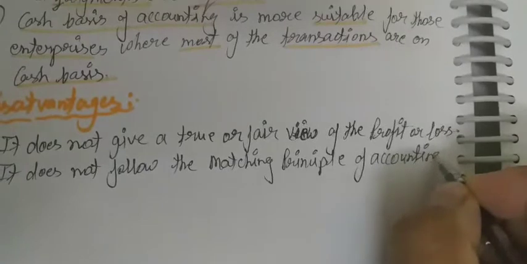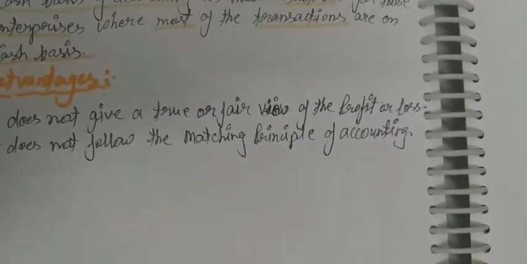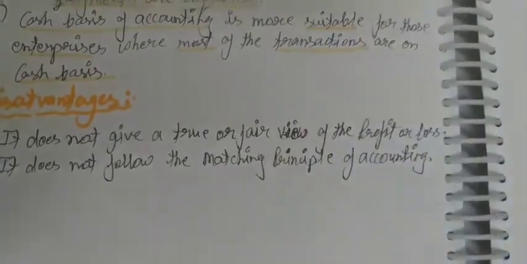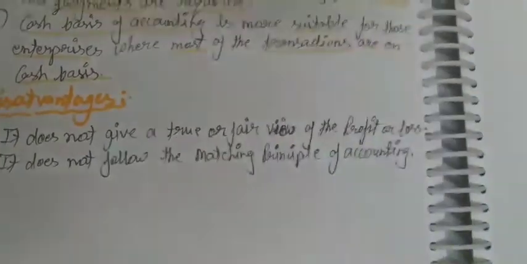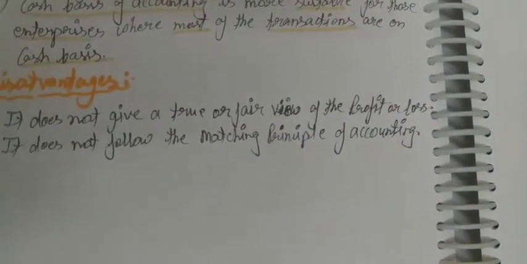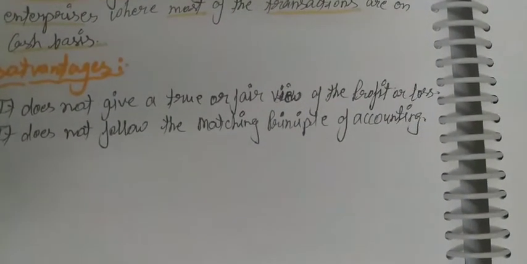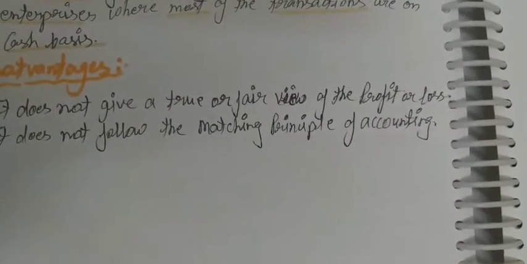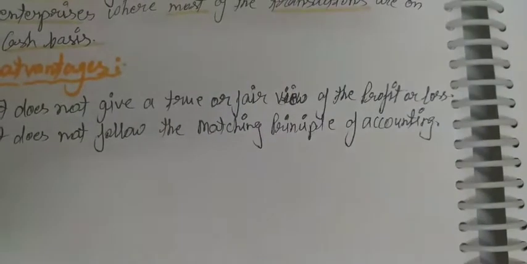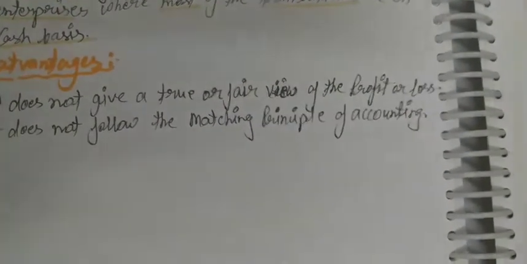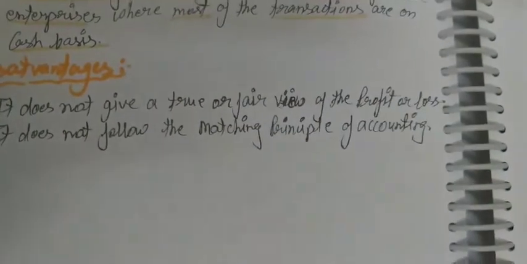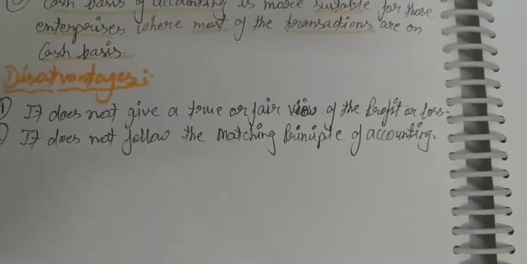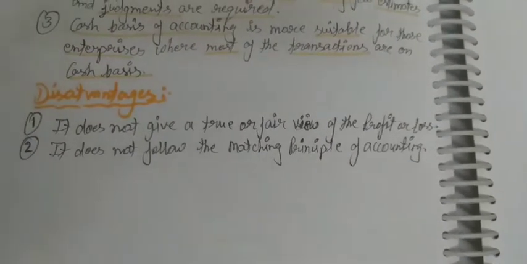Matching principle is that when we compare current year financial performance and financial position with the last year financial performance and position, or we can say we compare current year profit or loss with the last year's profit or loss, or with any other enterprise also. So this principle is not followed in cash basis of accounting.